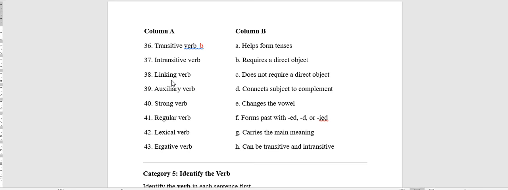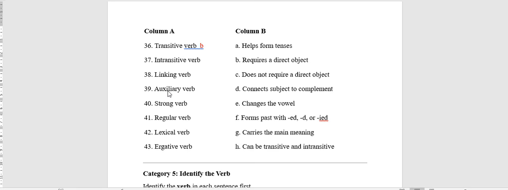Number 38. Linking verbs. That's right. D, connects subject to a complement. 39. Auxiliary verb. Yes. A, helps form sentences. Number 40. Strong verb. Yes, E, changes the vowels. 41. Regular verb. Yes, that's right.